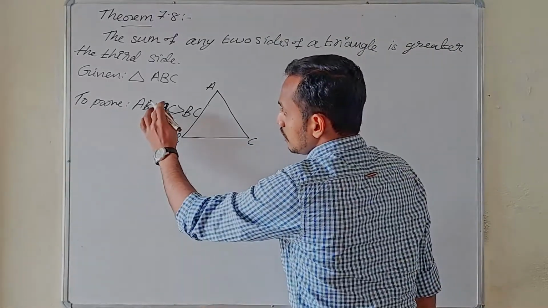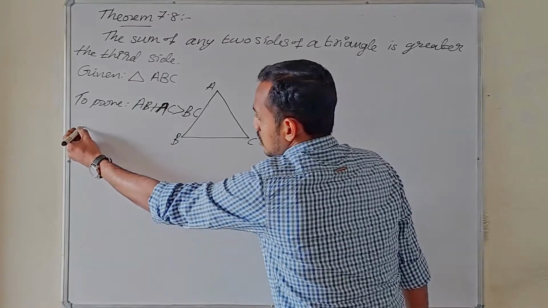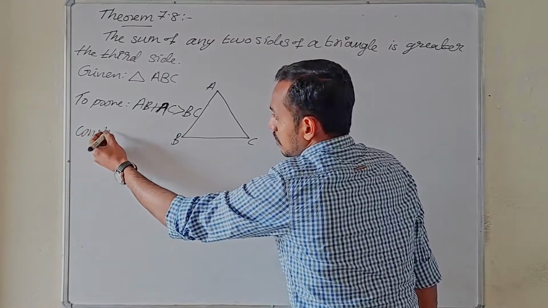Now, let's do some construction to apply the previous theorems.